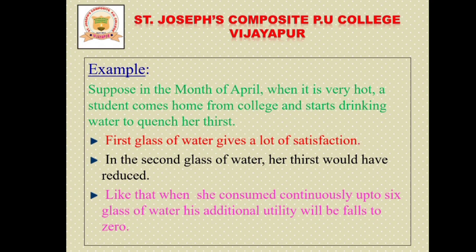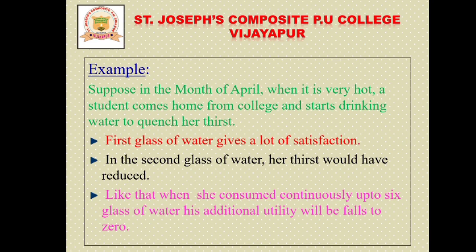So at that time the student wants to drink water. Quench means to resolve his thirst, right? So what does that student do?